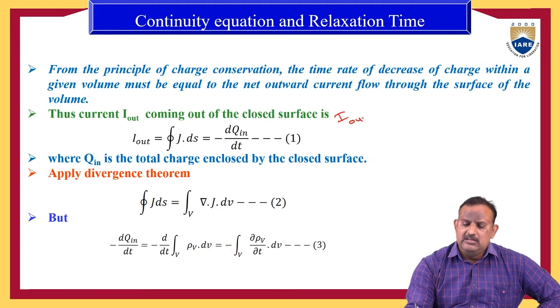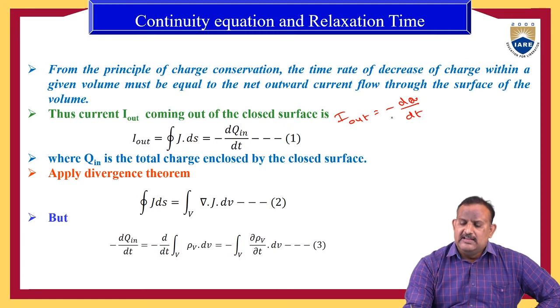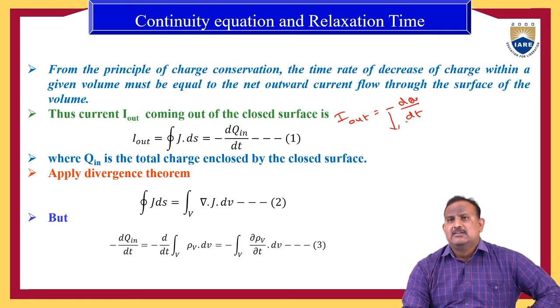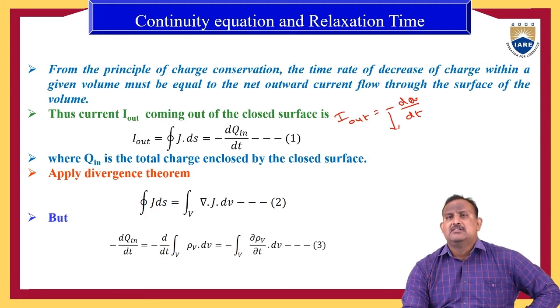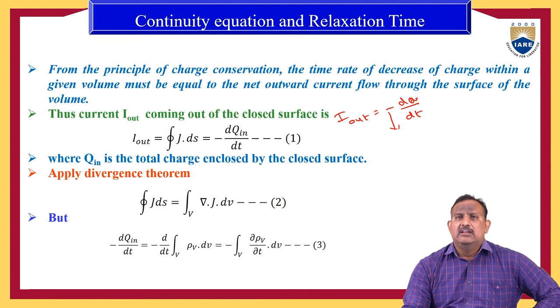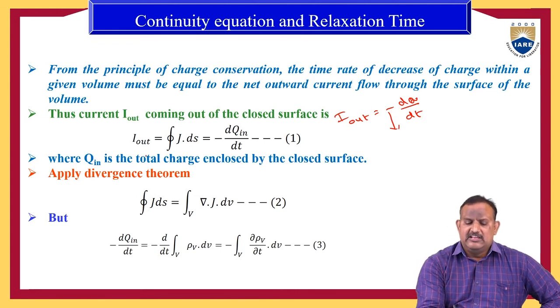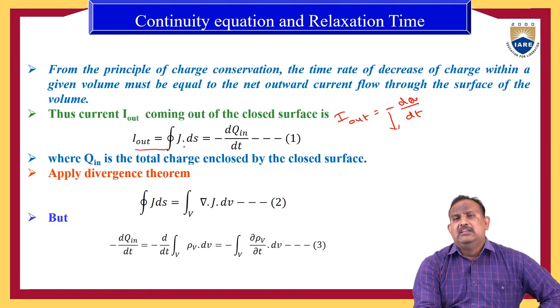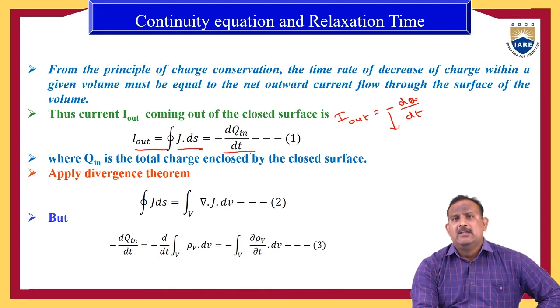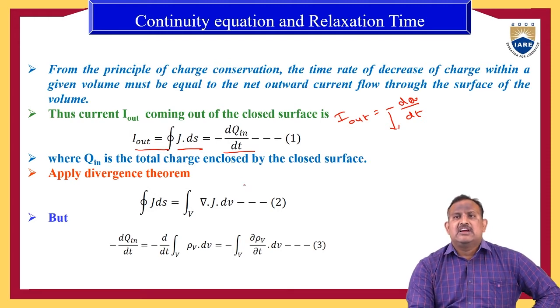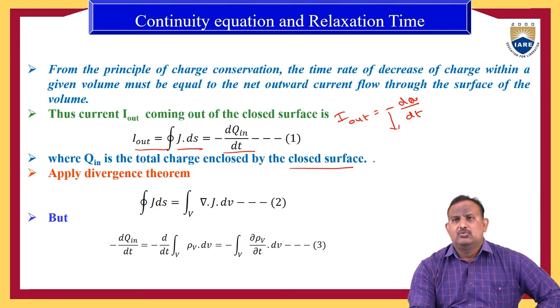Therefore, we can write I out is equal to minus dQ by dt. The negative sign indicates the decrease of charge, where dQ by dt is the time rate of change of charge, which is equal to the net outward current. Therefore, we can express the net outward current I out as the integral of J dot dS, the integral of current density, which is equal to minus dQ in by dt, where Q in is the total charge enclosed by the closed surface. Let us call this equation 1.